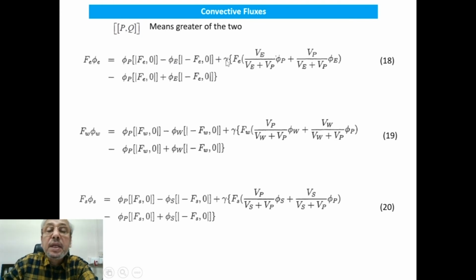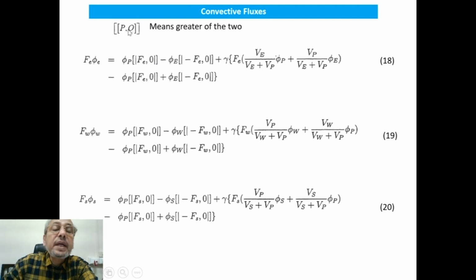Gamma is a fraction multiplied by this central difference minus, we are calling this upwind difference. Now if you look at it typically, this will involve upstream point depending on the direction of the velocity, and that is why this special symbol has been used, which is double bracket.